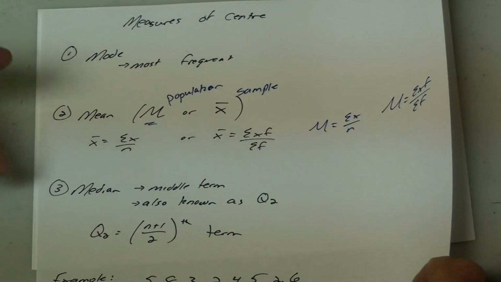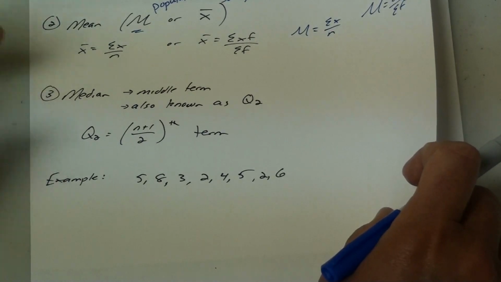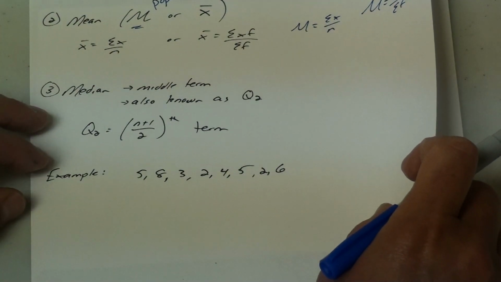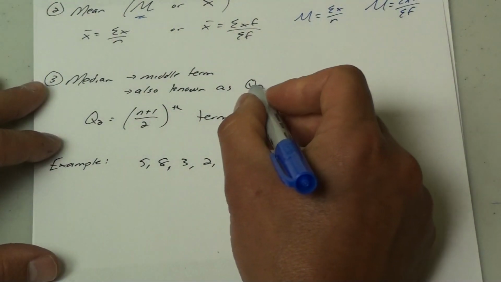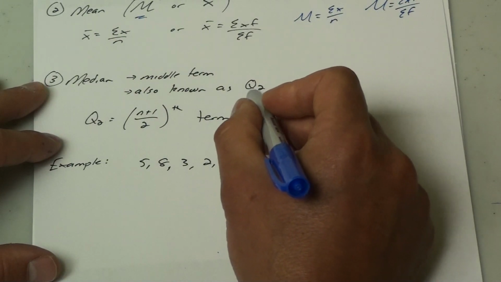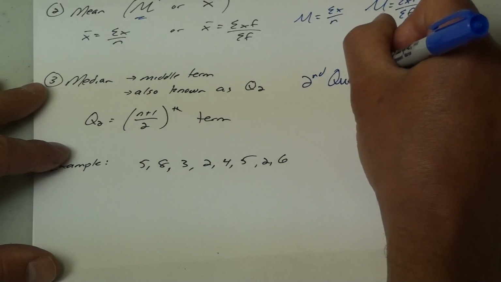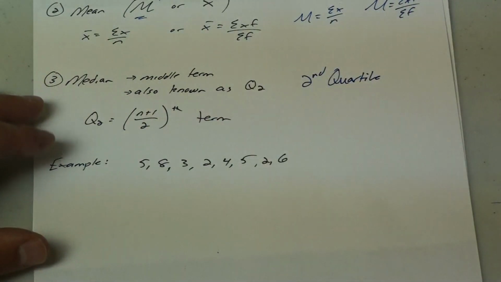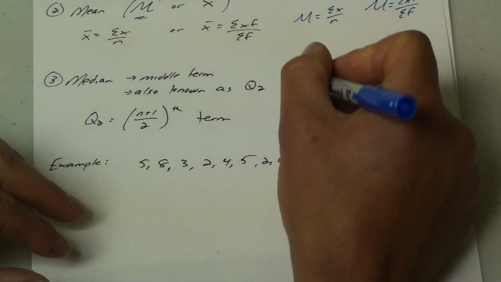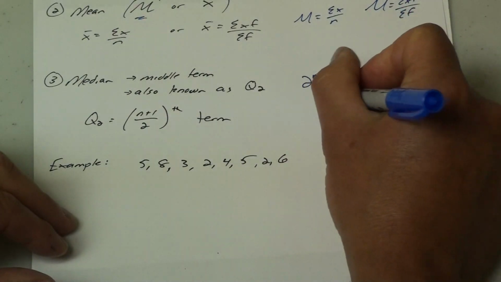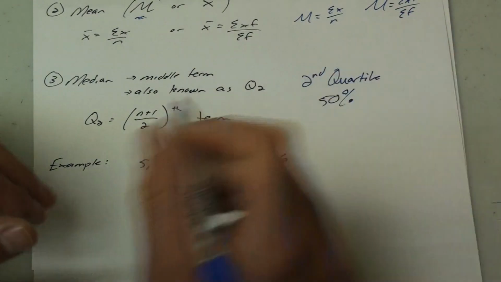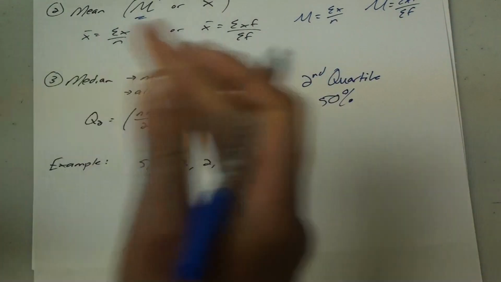The third type of measure of the center is called the median, and that's the middle term. Okay, it's also known as the letter Q2. Q2 for the second quartile, and we'll get to quartiles in a later video, but basically it means it's 50%, second quarter of the data. Okay, where the middle of the data is.